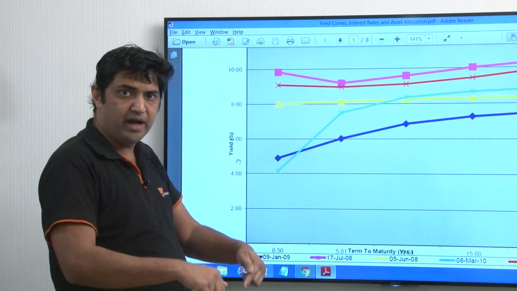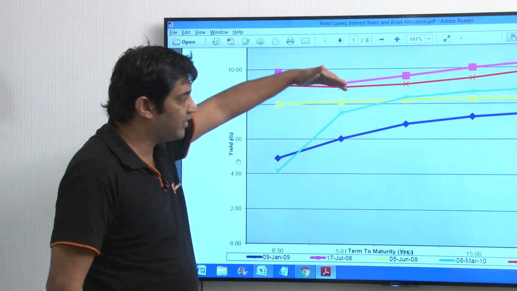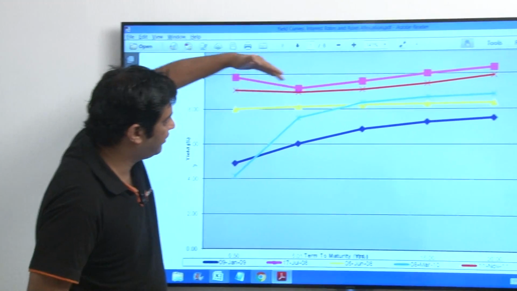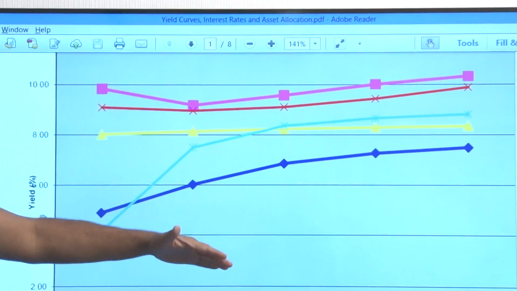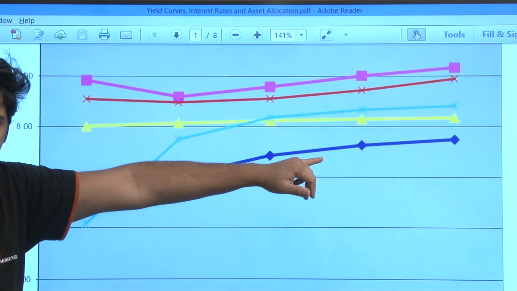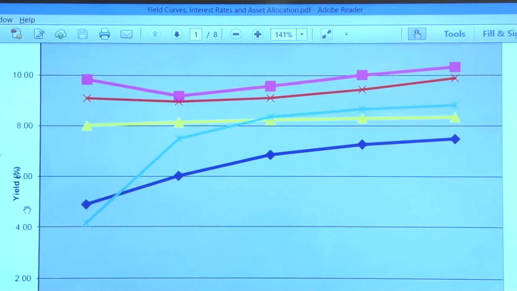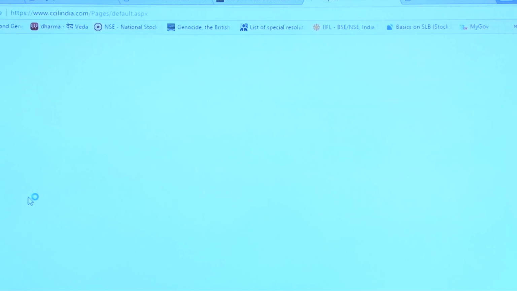And when yields come down, it means bond prices go up. So in this particular time frame, your yield curve, which was high and sort of inverted, crashed, came down and became normal. Now a normal yield curve, let us also see here the 10-year G-Sec yield during that time.